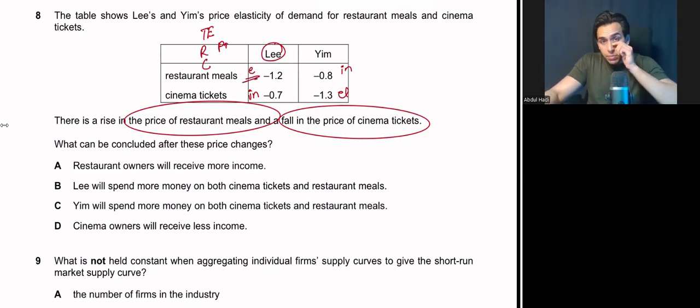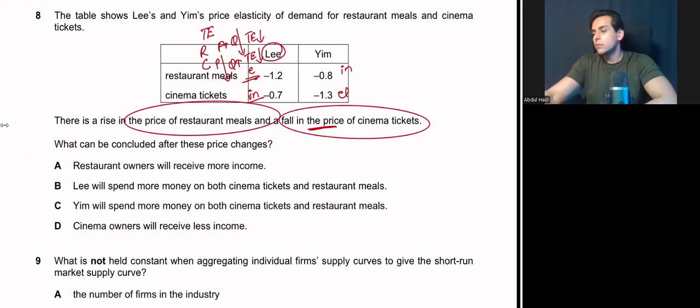So if there's a small increase in price, demand will fall by a very large percentage and Lee's expenditure will fall. As for cinema, demand is inelastic and the price of cinema is falling. So if there is a decrease in price level by a large percentage, quantity will rise by a very small percentage. Again, total expenditure of Lee will fall. So the expenditure of Lee is falling in both cases. Everything clear till now?